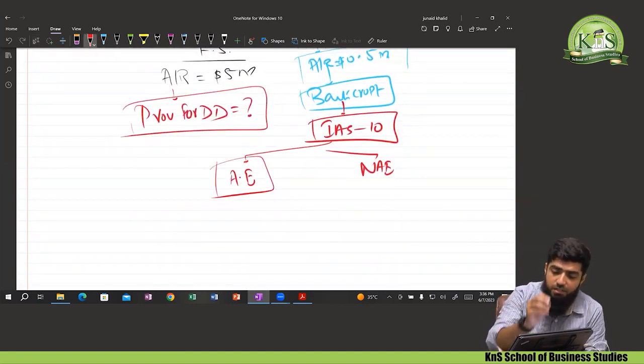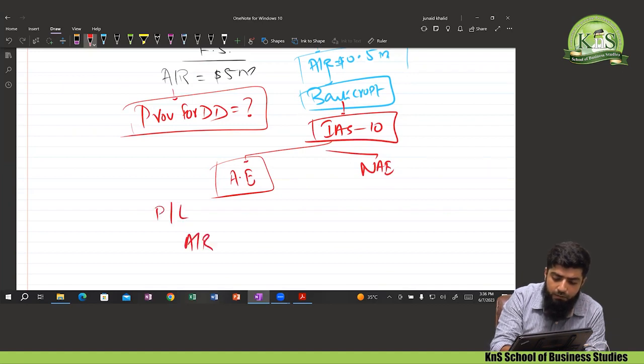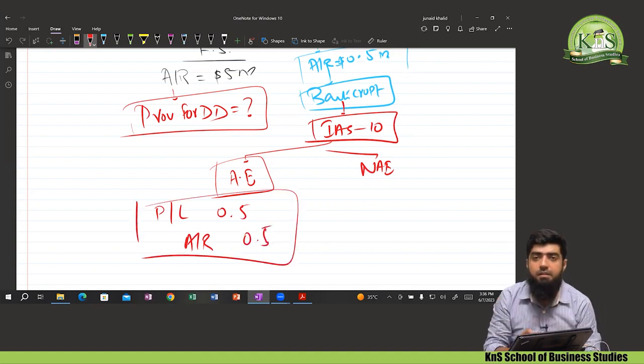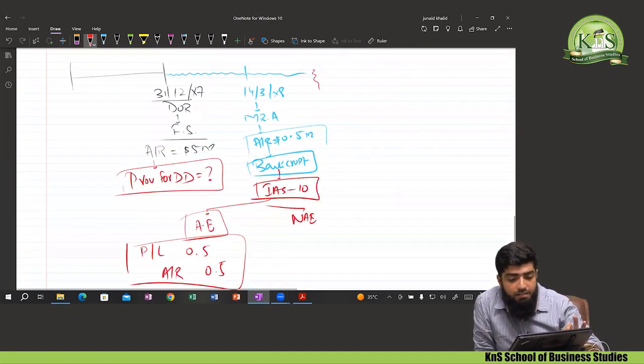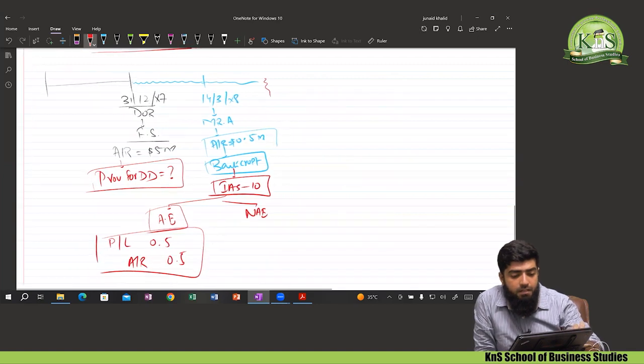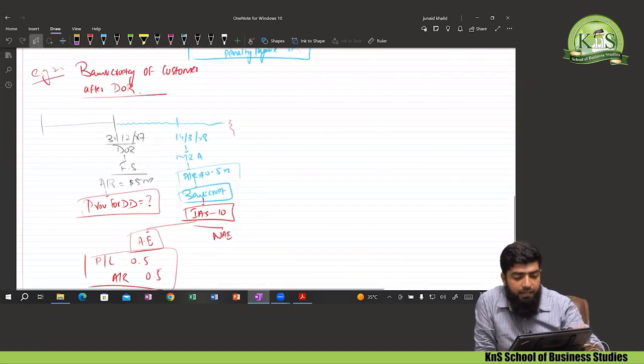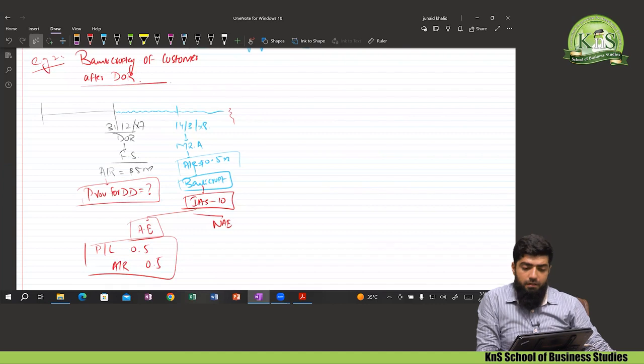Recognize this event as an adjusting event, and the entry will be made as follows: P&L debit and account receivable credit with the amount of 0.5 million. The adjustment will be made in the current year accounting statement. It means the financial statement that is under consideration. So that is the second example of an adjusting event given by IAS 10. I hope this is clear to you.